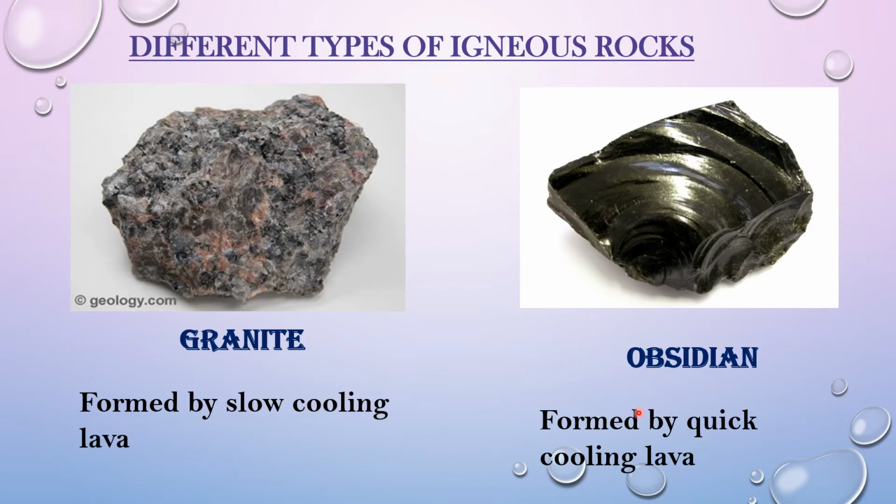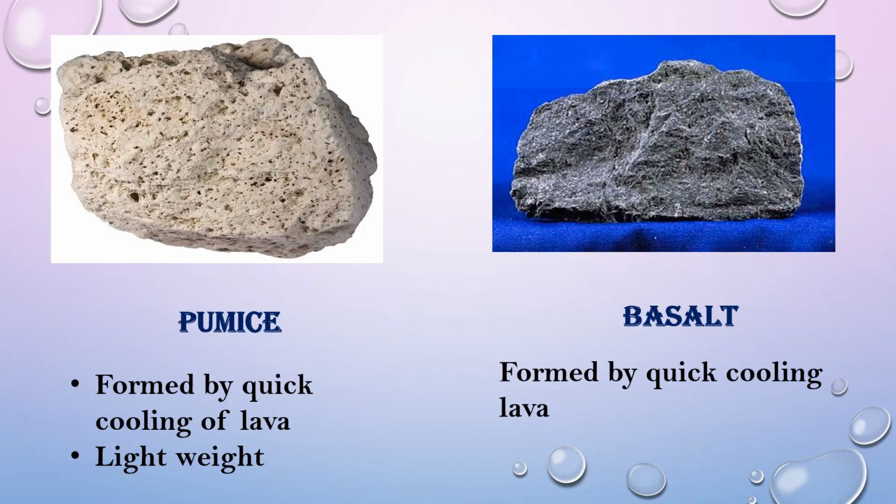The next is the obsidian. Obsidian is formed by quick cooling of lava. It is black, smooth and glassy in appearance. It is also used to make jewelry. The next type of igneous rock is pumice. Pumice is formed by quick cooling of lava and it is light in weight.